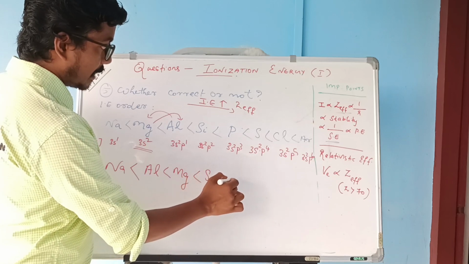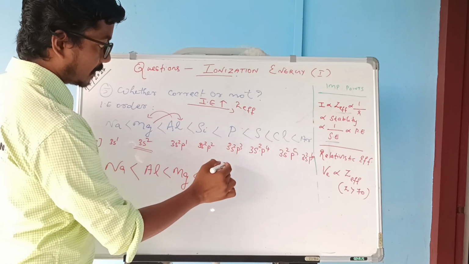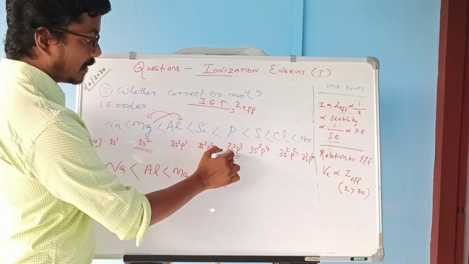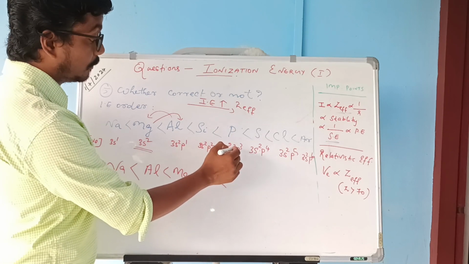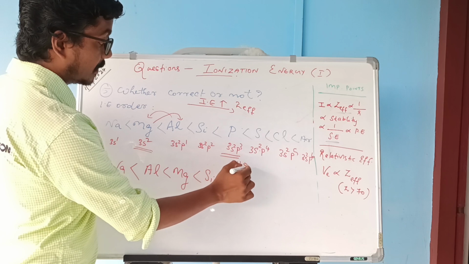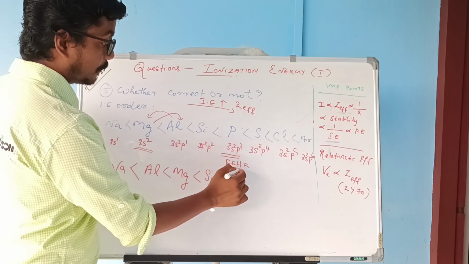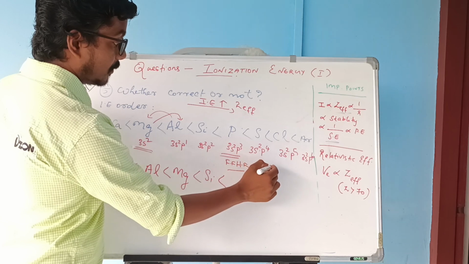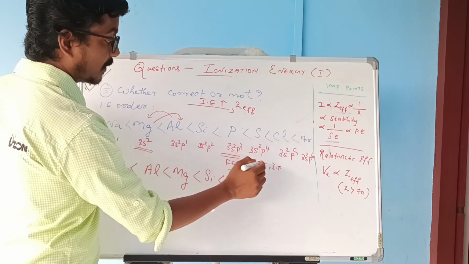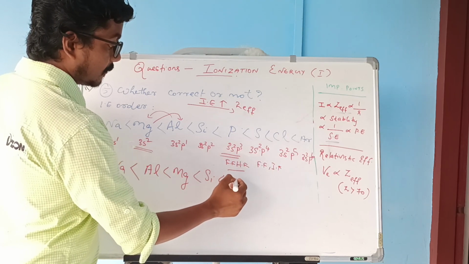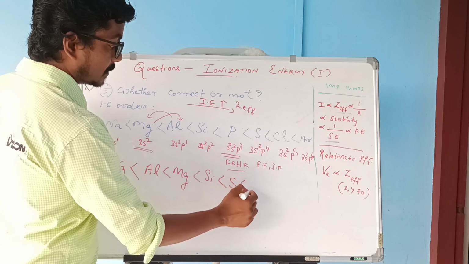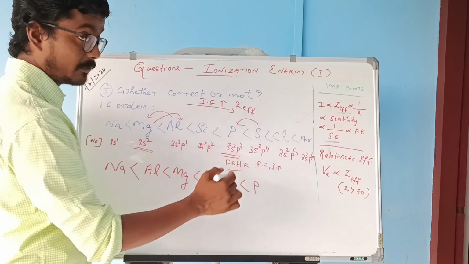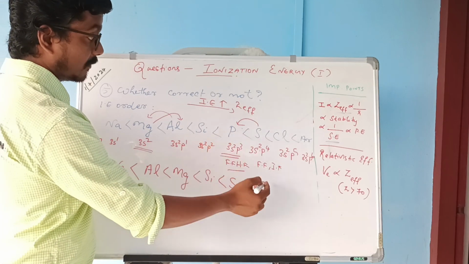Silicon will go here. Now see the electronic configuration of phosphorus: the s subshell is fully filled and the p subshell is half filled. In the case of sulfur, one subshell is fully filled and one is incompletely filled. So phosphorus possesses a higher ionization energy than sulfur.